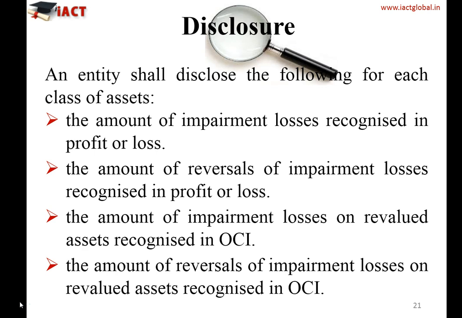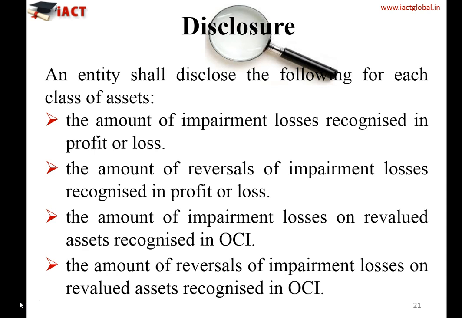So the standard says the entity should disclose the following: the amount of impairment loss recognized in profit and loss account. So if an asset has been impaired, and after analyzing those indications or impairment testing, you have observed that there is impairment loss, then you need to disclose how much impairment loss you have recognized in your profit and loss account. And it's not only the recognition of the impairment losses. On the other hand, if there is any reversal of impairment loss which you have recognized in profit and loss account, the entity should disclose about that also.